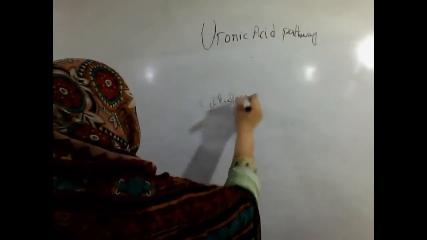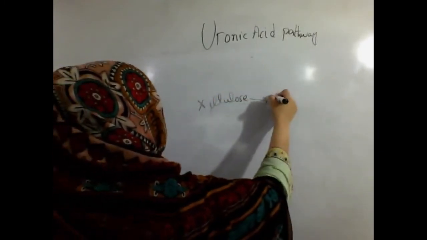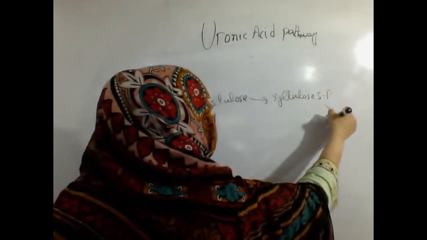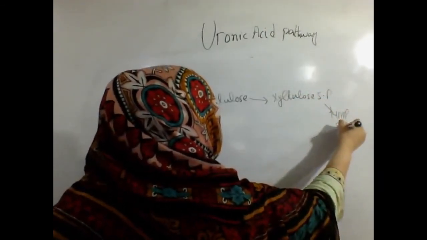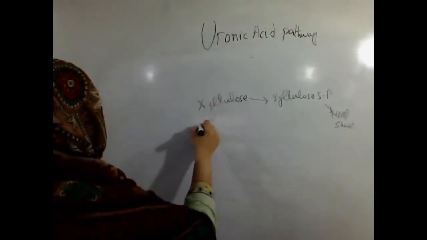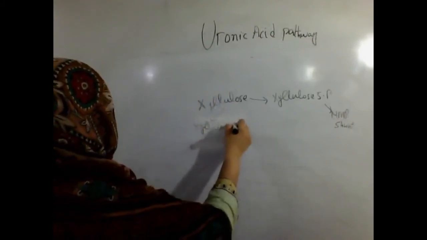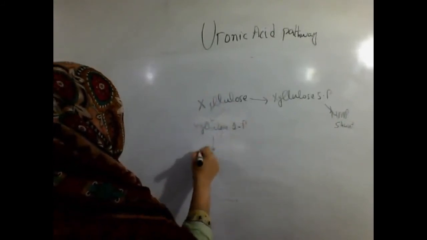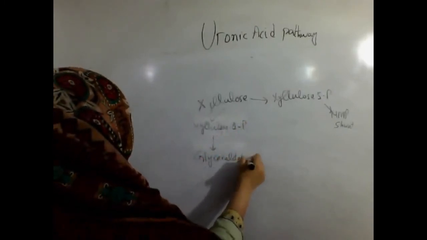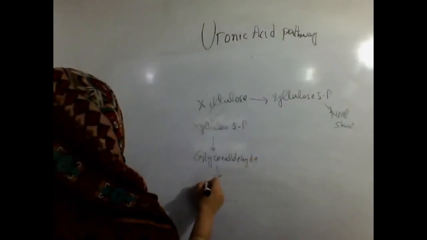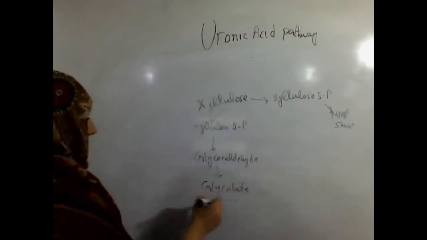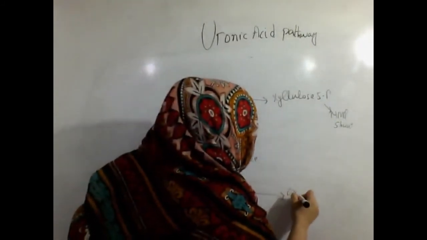Xylulose is either converted into xylulose 5-phosphate and uses the HMP shunt pathway, or it is converted into xylulose 1-phosphate and then into glyceraldehyde, and this glyceraldehyde is converted into glycolate, and this glycolate is converted into oxalate.